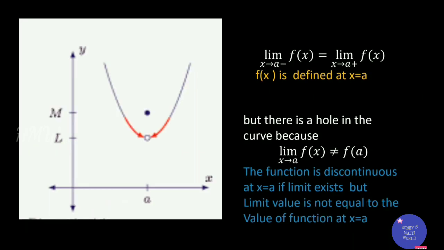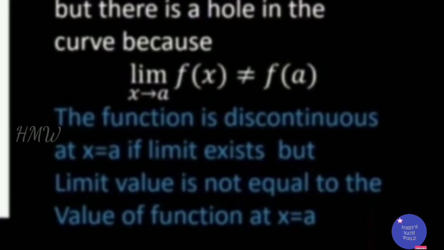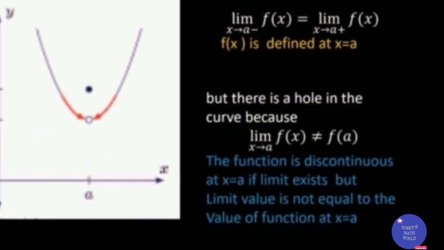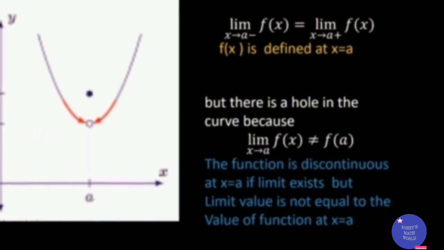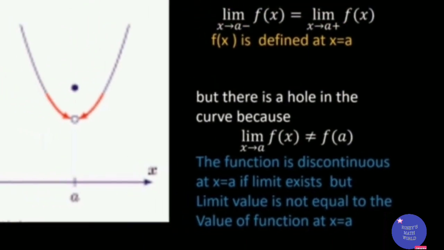Now we will move on to the next graph. In this graph, the left limit exists and the right limit also exists. The left limit is approaching L, and the right limit is approaching L. The value of the function also exists. The value of the function at a is m. But still the function is discontinuous at a because the limit value is not equal to the value of the function. That is the third condition given in the definition: the limit value should be equal to the function value. That is not equal in this case. Therefore, the function is not continuous.